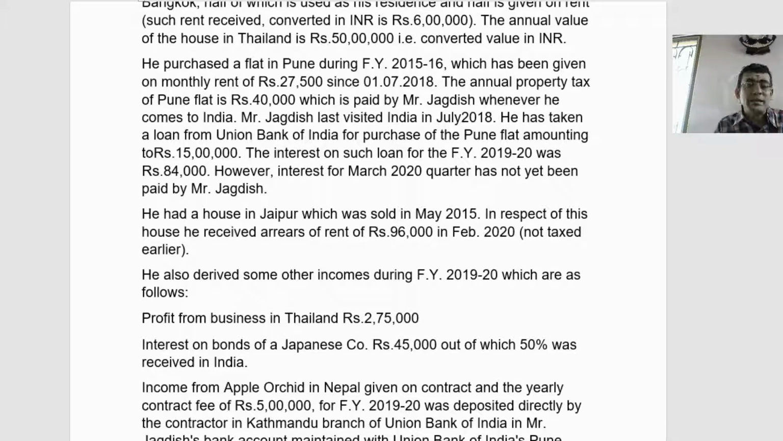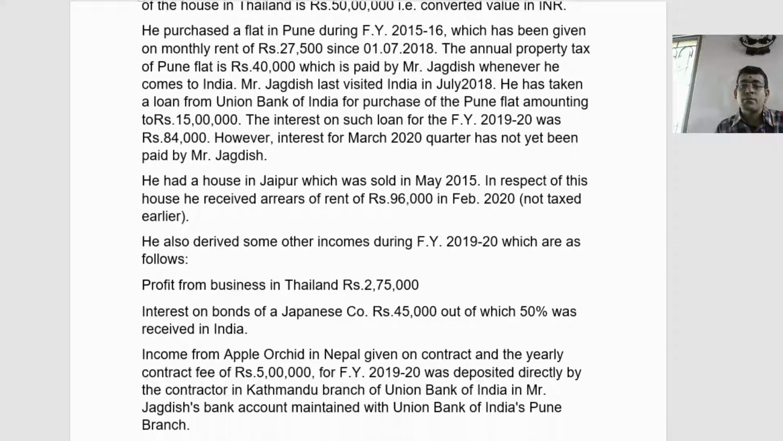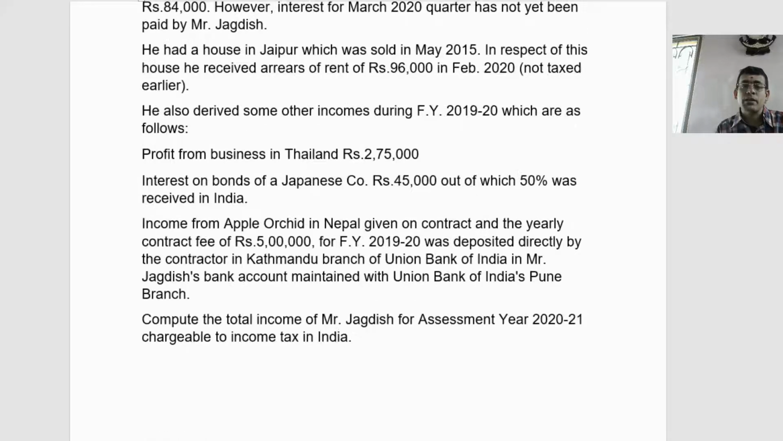That means by the date on which the arrears of rent was received, Mr. Jagadish is not the owner of the property. But as per the said section, 96,000 is taxable as income from house property. But you can take 30% as a standard deduction from this 96,000. Apart from this, he has derived some other income in the financial year 19-20. What is that? Profits from business in Thailand, 2,75,000.